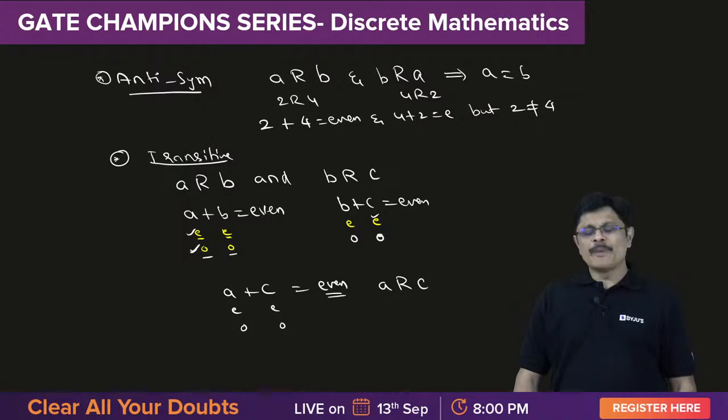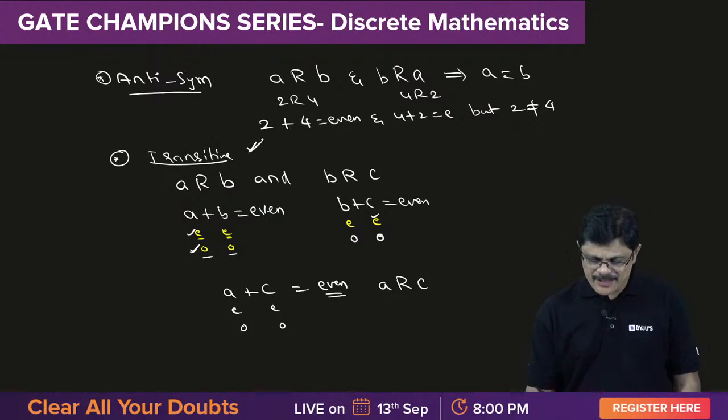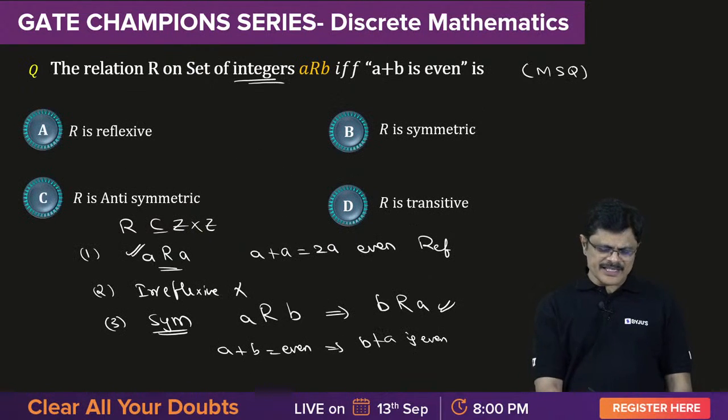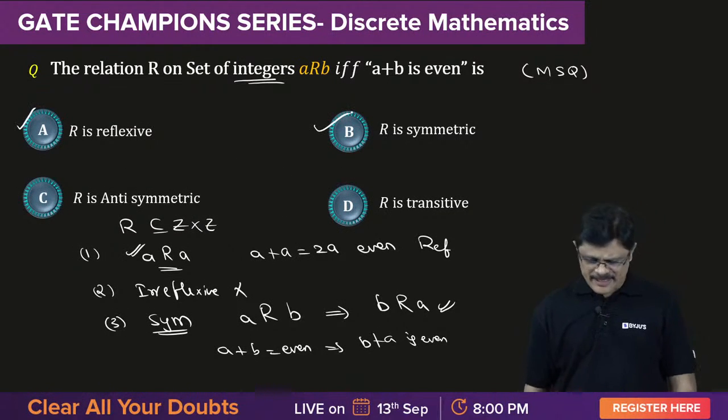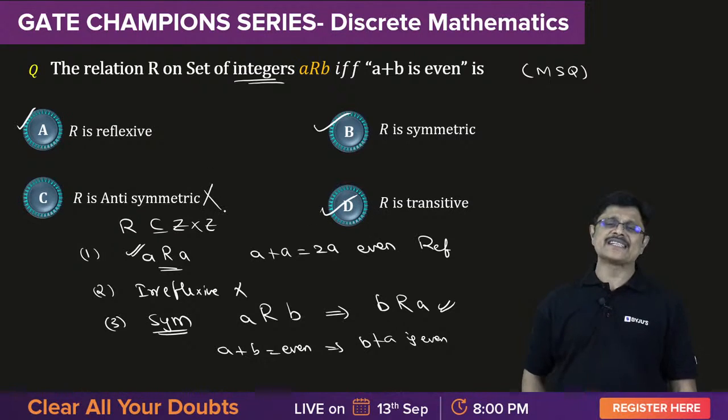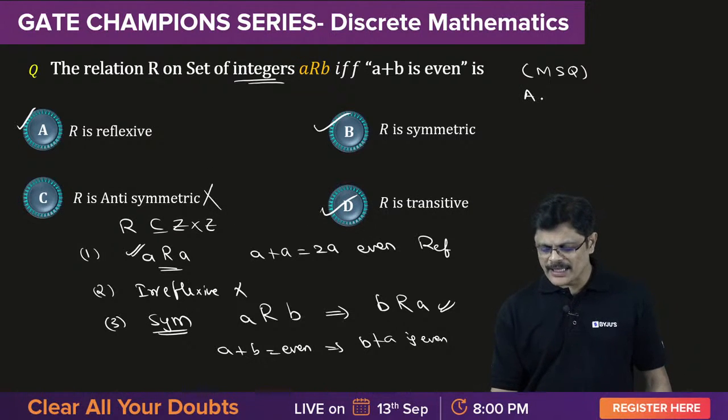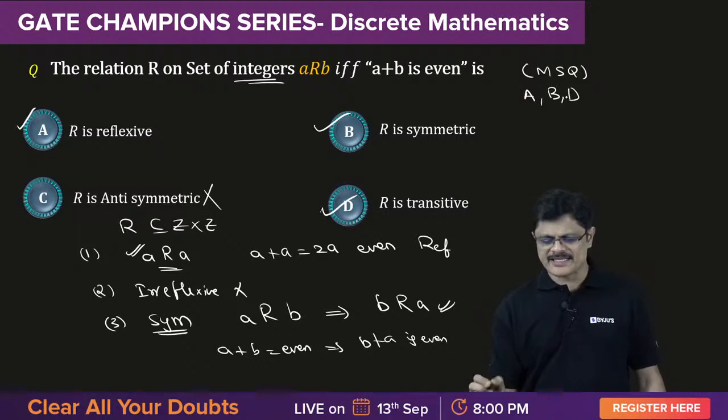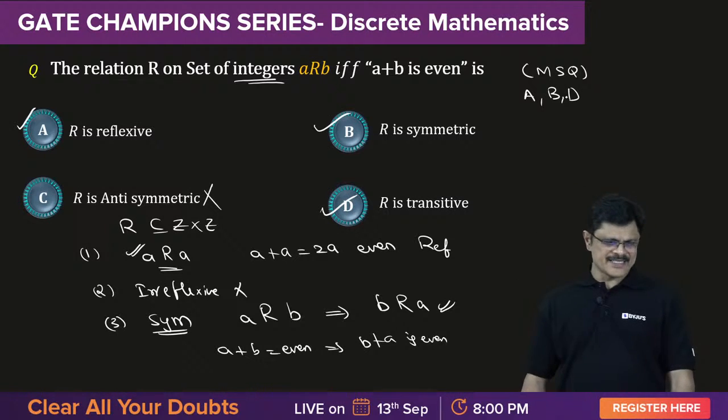Got it? So, based on that, what happens? A related to C means it becomes transitive. So, what can you say about it? It is reflexive, it is symmetric, it is transitive, but antisymmetric is wrong. So, it is a multiple select question. ABD is the answer.